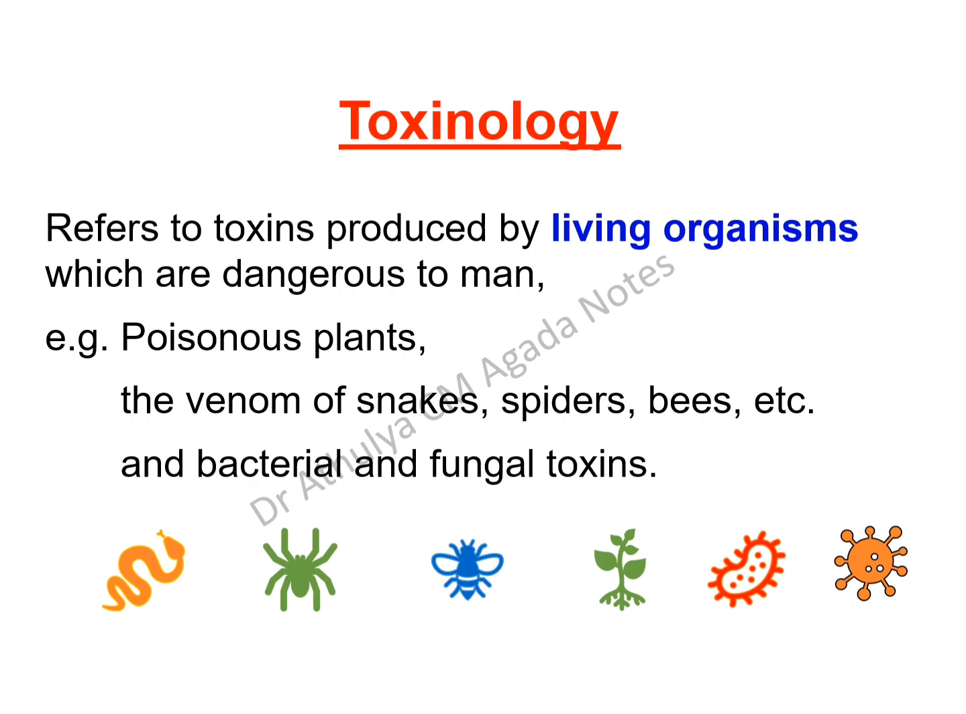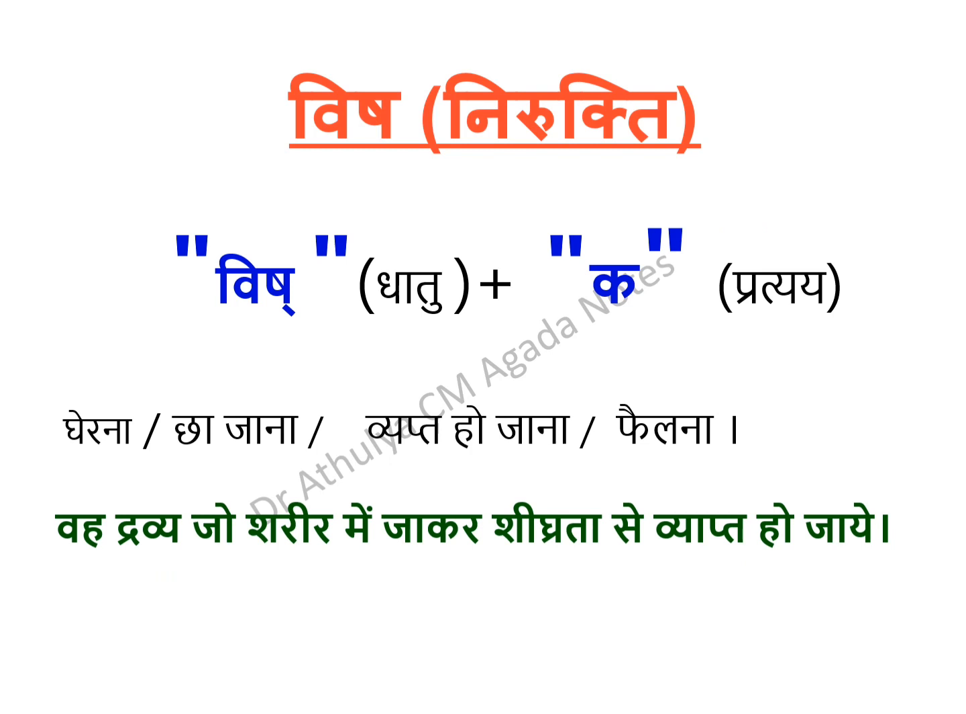Toxinology means any toxin which is produced by a living organism. It is not related to chemical compounds or metallic poisons. When it comes to living organisms, the harmful substance or poison is referred to as toxins. That is, it refers to the toxins produced by living organisms which are dangerous to man. It mainly refers to the study of toxins related to living organisms. That is referred to as toxinology.